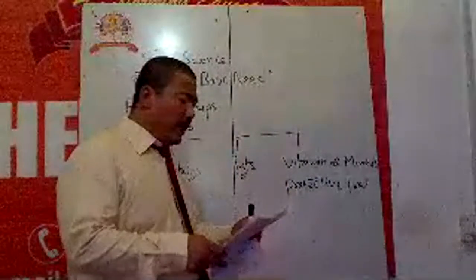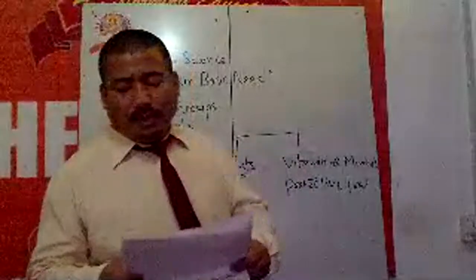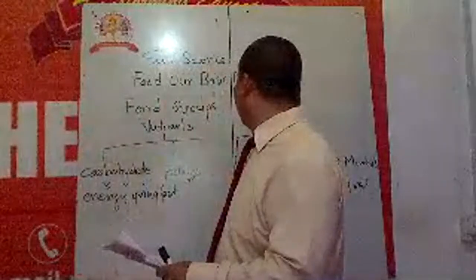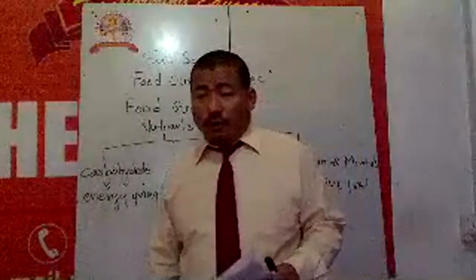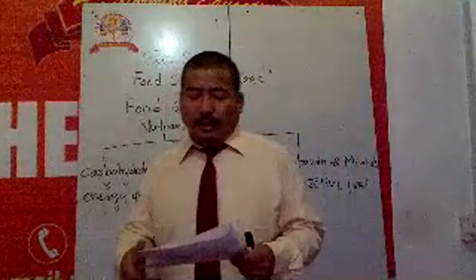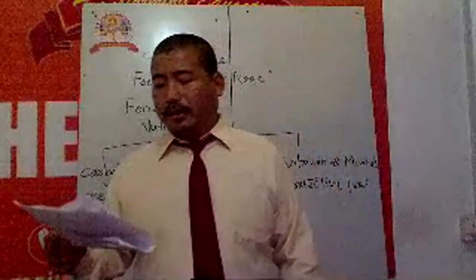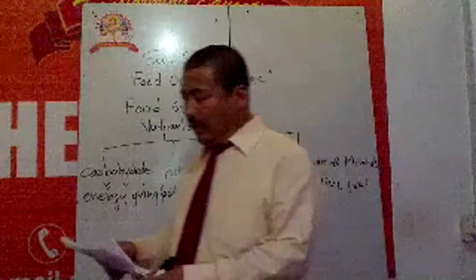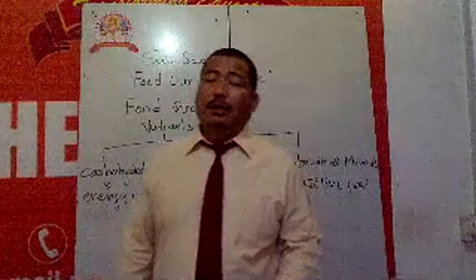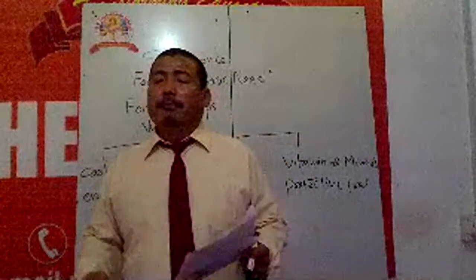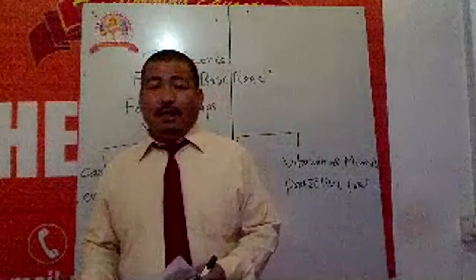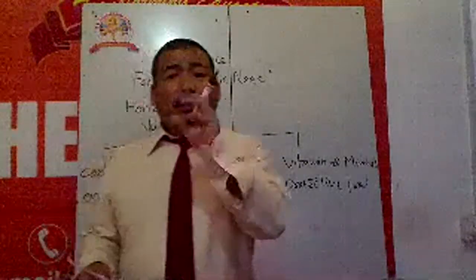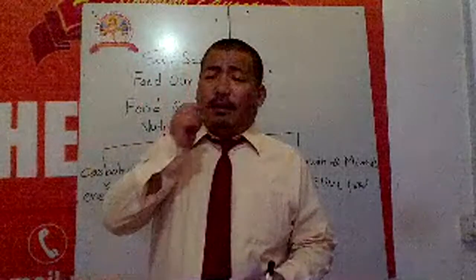To get such vitamins, as I have told you, we have to eat lots of fresh fruit, green vegetables, and milk, and also milk products. And also, we have calcium. Calcium helps us make our teeth and bones strong. So if you like to, I think most of your teeth have got decayed.